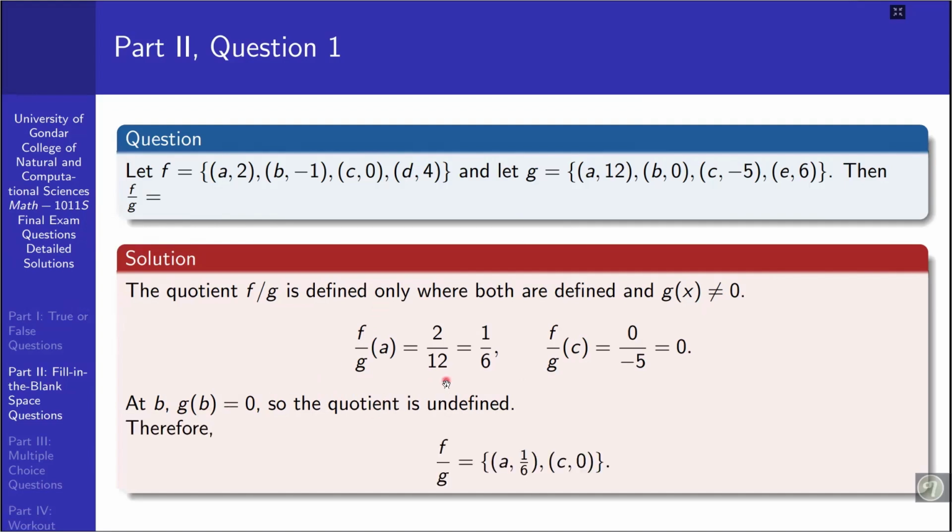Therefore, the elements of f over g could be a with 1 over 6 and c with 0, so that the domain could be a and c, and the range is 1 over 6 and 0, so that they hit the answer.